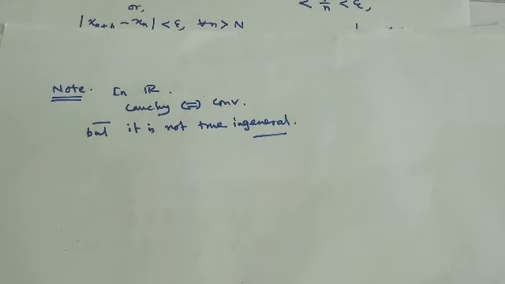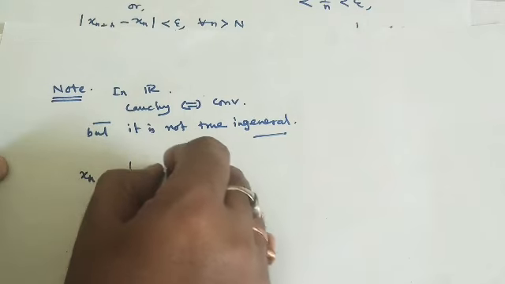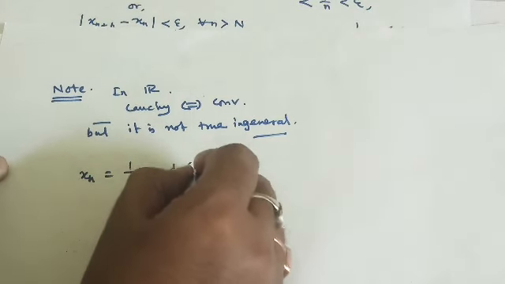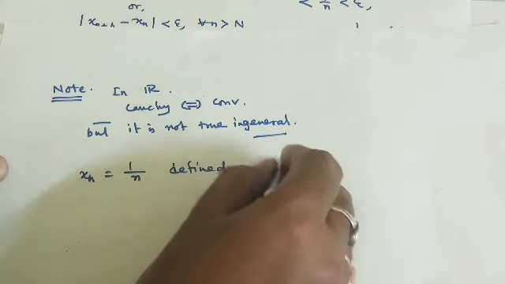Whenever we have a metric space which is complete, in that case Cauchy implies convergent. But if we take a metric space which is not complete, in that case a Cauchy sequence may not be convergent. For that you have a very simple example, xn equals 1 by n defined on the open interval (0,1).